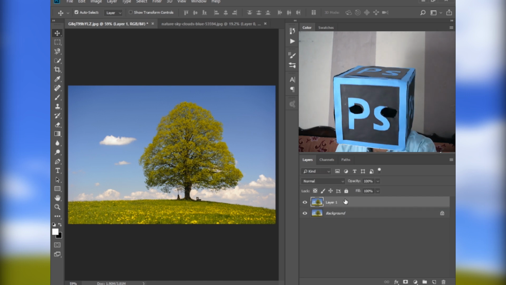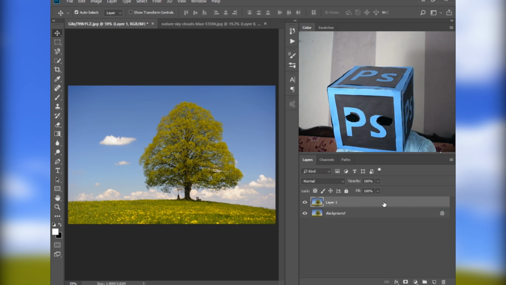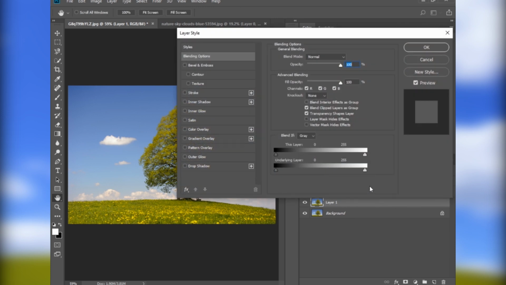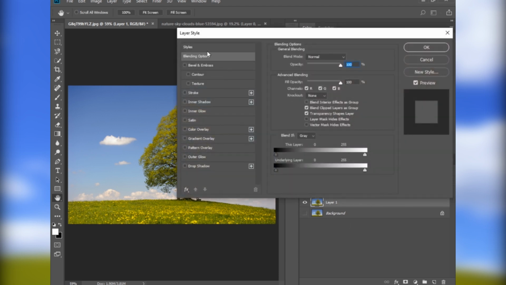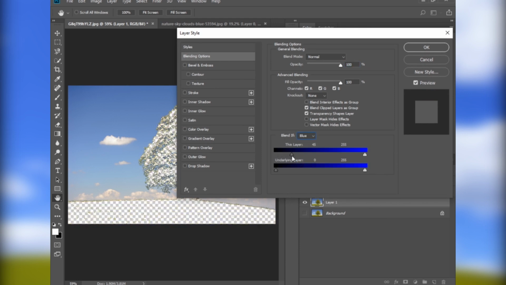Now make a copy of this layer to see the before and after of our image. Now double click here to open layer style. Here in the blend if option, click here and select blue, because blue is selecting most of our sky. If I move the slider from black to white, it doesn't affect it because I have not hidden the background layer. So make sure that you have hidden the background layer before opening the layer style option. So in blend if, select blue.